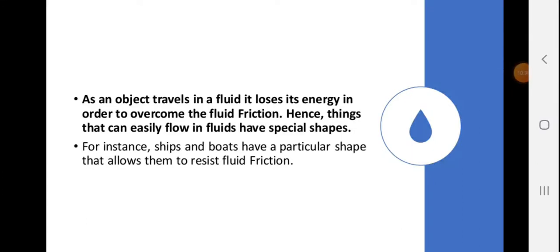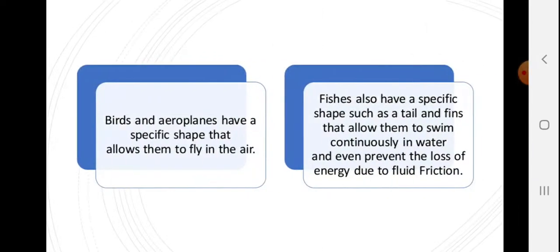When an object travels in a fluid, it loses its energy in order to overcome the fluid friction, and hence things that can easily flow in fluids have special shapes which we call streamlined shapes. For instance, ships and boats have particular shapes that allow them to overcome the fluid friction. Birds and aeroplanes have specific shapes that allow them to fly in the air. Fish also have specific shapes, such as tails and fins, that allow them to swim continuously in the water and even prevent the loss of energy due to fluid friction.